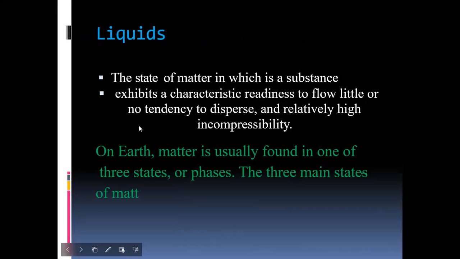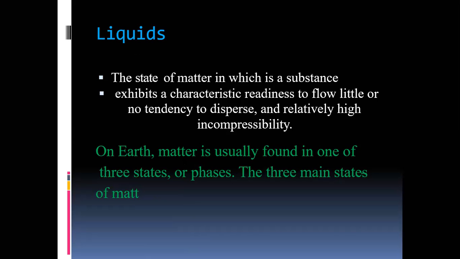Liquid, I have already told you, is the state of matter in which there is a substance. Water is a substance and exhibits the characteristic of readiness to flow. Liquid can flow from one place to another. Some liquid can flow only a little, or some will flow in a very dispersed way.